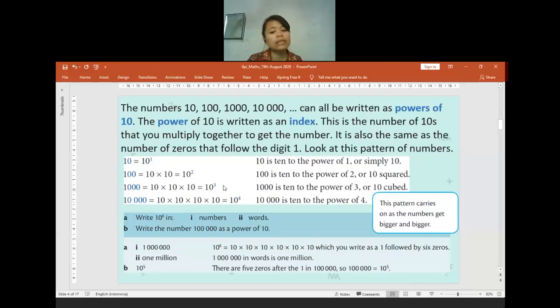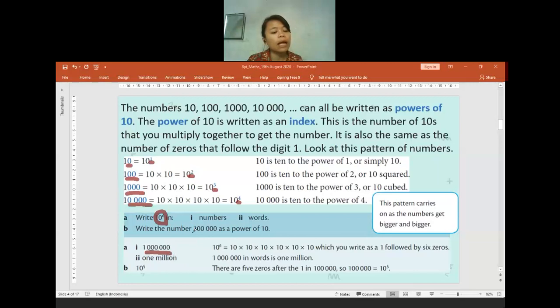Now you just need to compare how many zeros are in the result with the power of the 10. Like 10 to the power of 1, the answer has 1 zero. 10 to the power of 2, the answer has 2 zeros. 10 to the power of 3, the answer has 3 zeros. 10 to the power of 4, the answer has 4 zeros. So when we have 10 to the power of 6, the answer has 6 zeros, or in words, we can say it as 1 million.